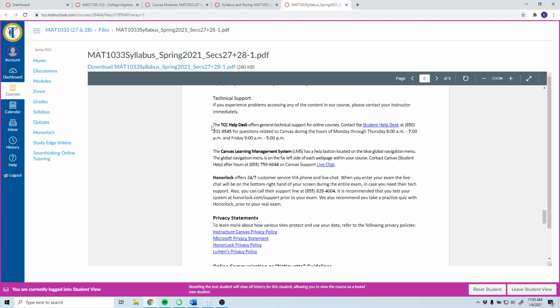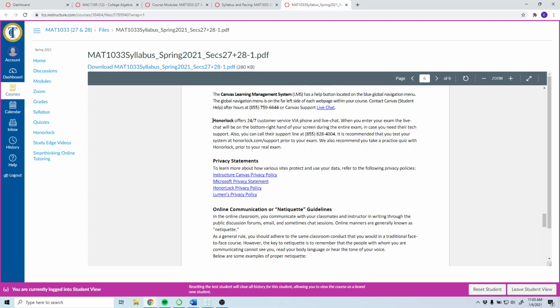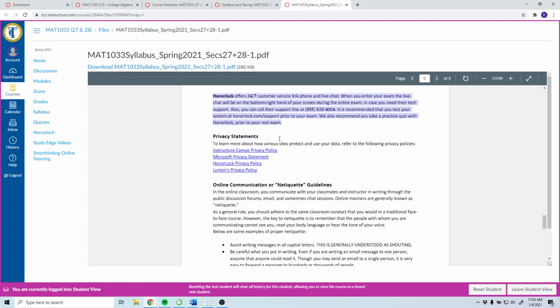There's a student help desk for technical support, and you can also access this through TCC's website. The live chat is right here. The HonorLock support, if you do run into any issues with HonorLock, I always hate to say this, but I can't fix many of the problems. They have to fix them. So make sure you're dealing with them, letting me know, especially if it makes you miss a test because something popped up that you didn't expect. You need to let me know, of course, but they're the ones that can help you get it corrected.